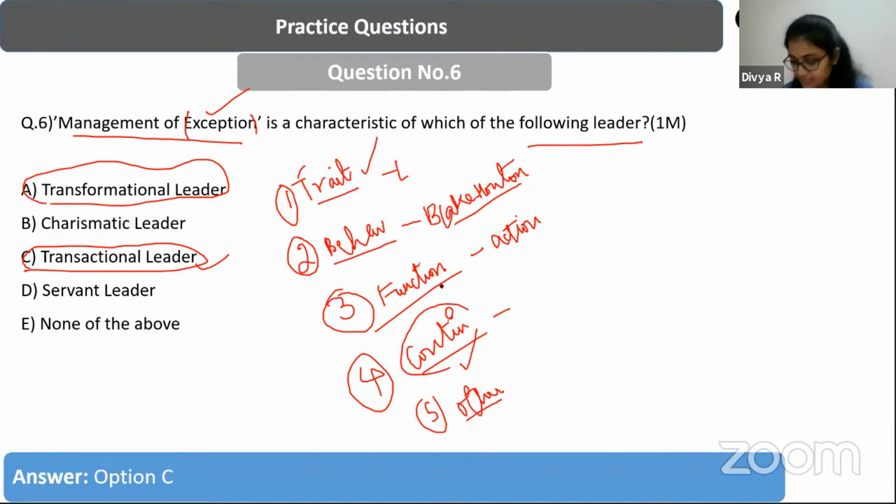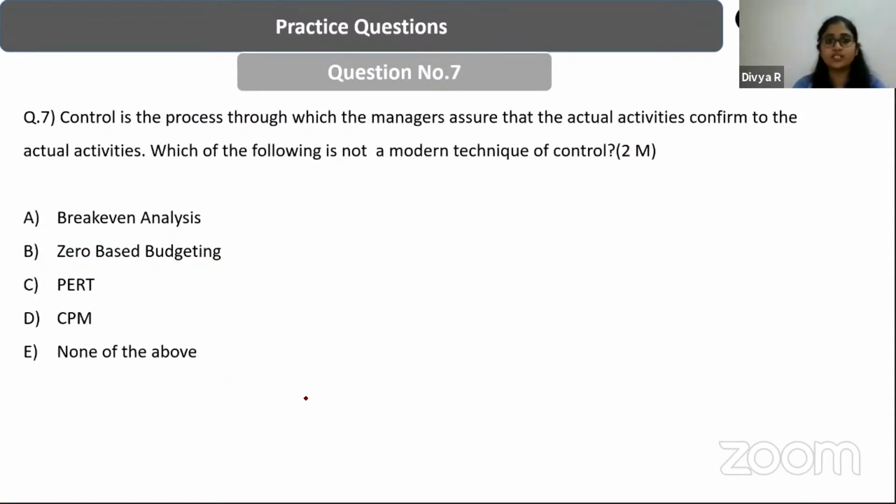Yes, so it was Bass. Absolutely correct, Bharat. It is Bernard Bass who has spoken in depth about the transformational leader, right? Next question: control is the process through which the managers assure that the actual activities conform to the planned activities, right? So the question is, what is control? Whenever it tries to control the deviation from what is planned to what is happening in the actual scenario, that is called control.